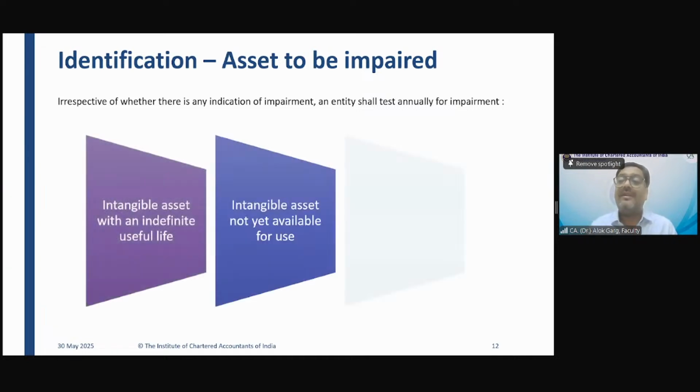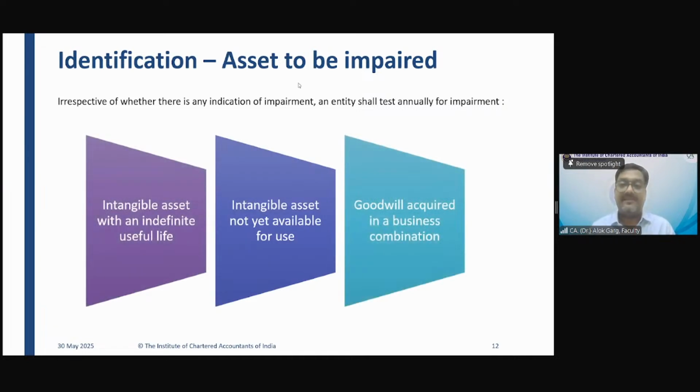All three exceptions are intangible assets. Intangible asset with an indefinite useful life, we discussed this concept in Ind AS 38. Intangible asset not yet available for use, and goodwill acquired in business combination. For these three assets, an entity shall test annually for impairment, irrespective of whether an event exists or doesn't exist.